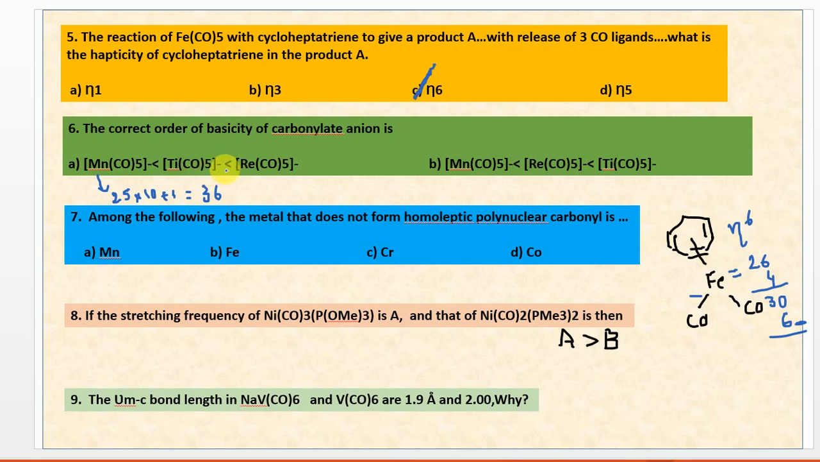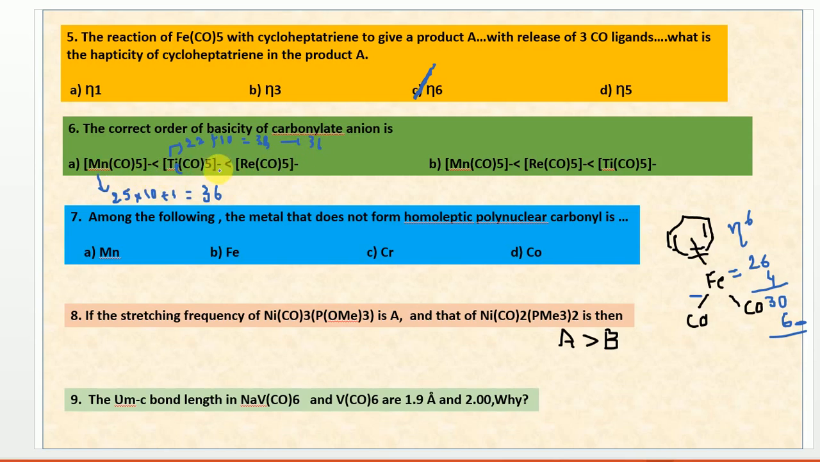Come to this one, this is titanium. In the case of titanium, you can see here, titanium has atomic number 22, which has 10 more electrons from the 5 carbonyls, which makes 32 and 33. As it is 33, it has to reach 36. So what is happening? Sorry, I think this is technetium, not titanium.